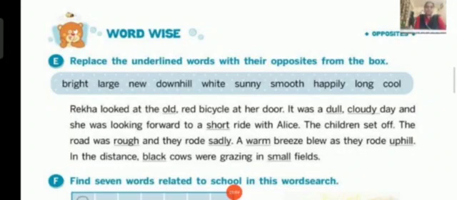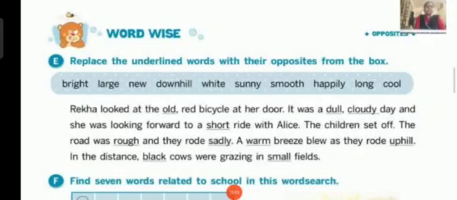Bright, large, new, downhill, white, sunny, smooth, happily, long, cool. Okay, so these are the words given in the text box. Now, let's read the paragraph.